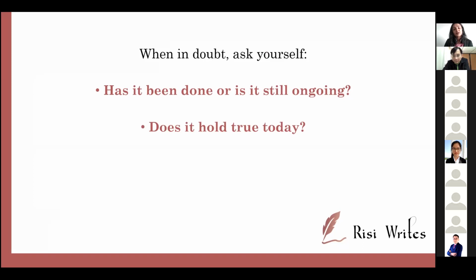And Hofstede has found cultural dimensions that affect people's behavior. A lot of people say power distance makes people more deferential towards power. So we still use it in the present tense because it still holds true today. We have not disproved what Hofstede said, even though it was from the 80s. So just always ask yourself, is it still true today? Can we still apply it today? Yep. So that's all for tenses.